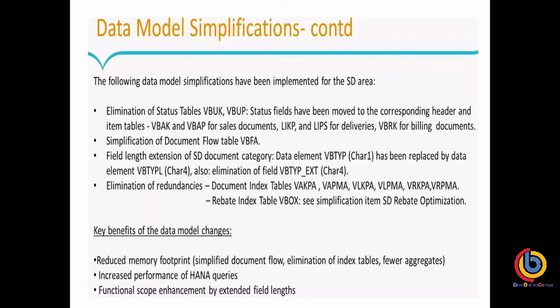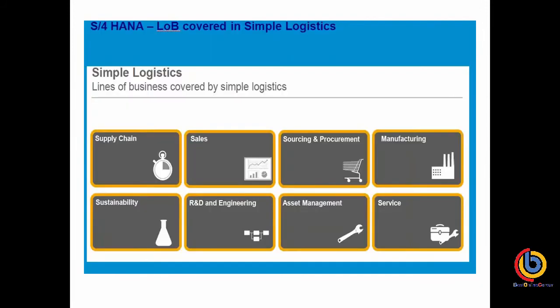Okay, so basically, LOB is line of business. It means what kinds of data and modules have been simplified till now. So this is the line of business SAP has simplified in S/4HANA supply chain. We'll be talking about manufacturing during our regular class. We'll be talking about sales, what simplification has been done in sales. Then we'll talk about sourcing and procurement and manufacturing. But SAP has not simplified modules like sustainability, R&D, and asset management services.